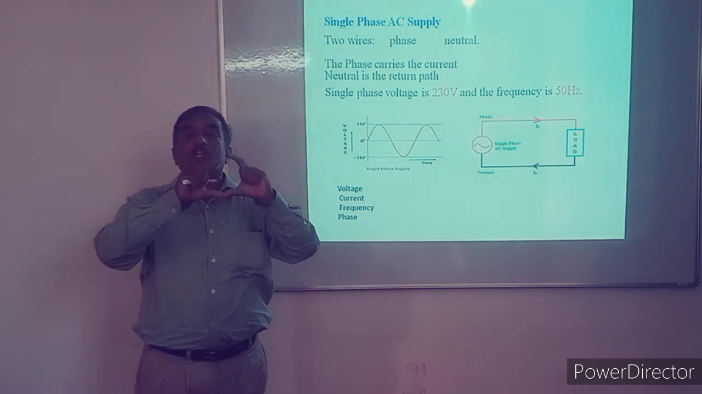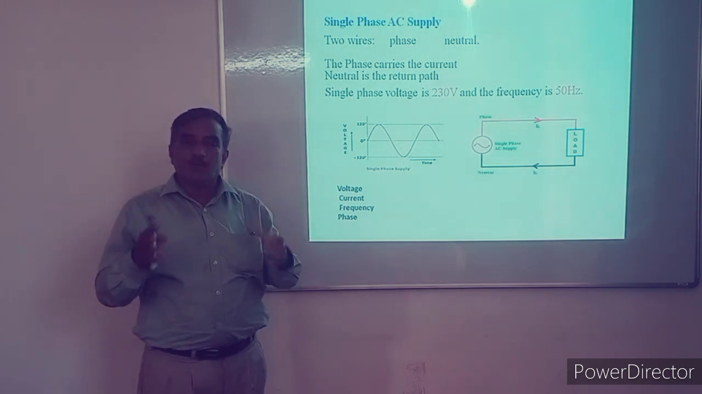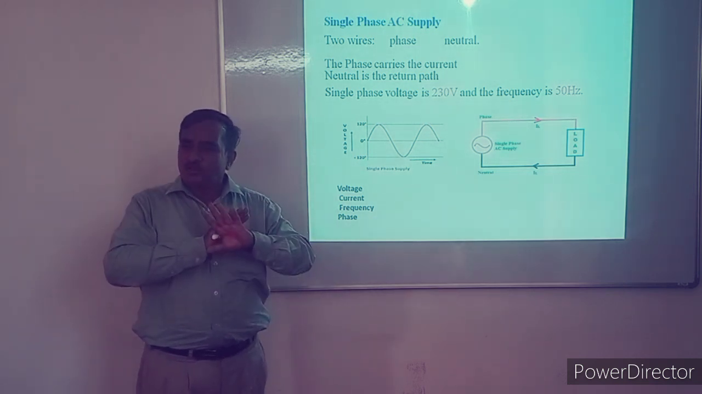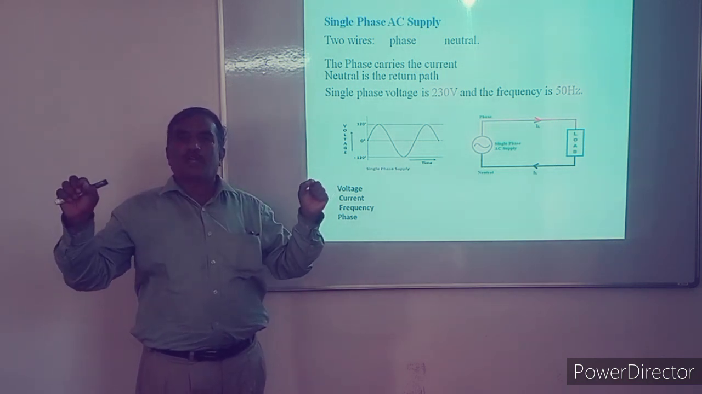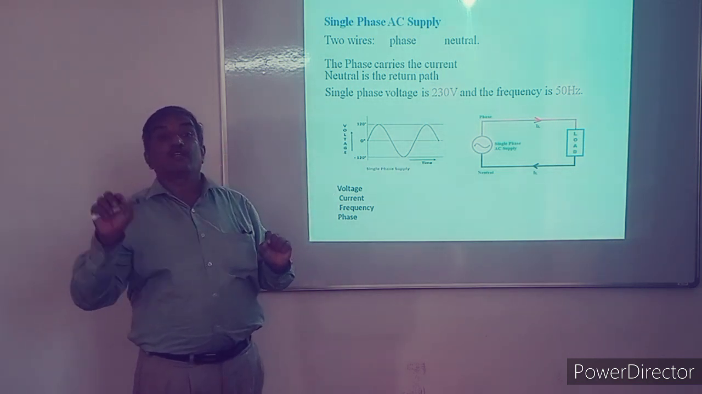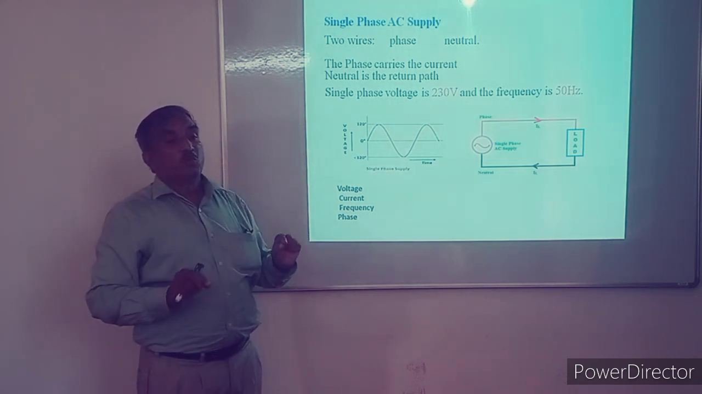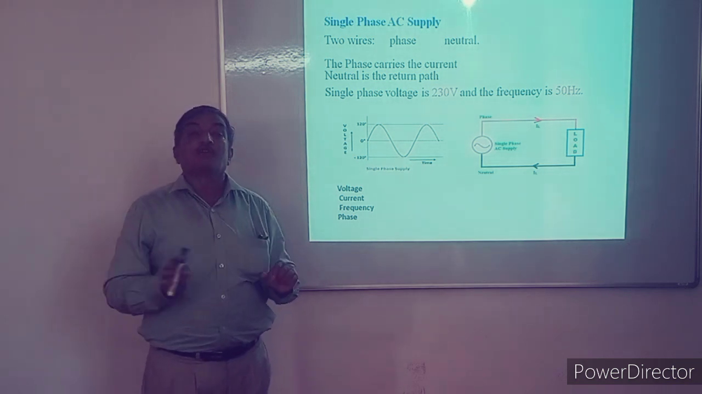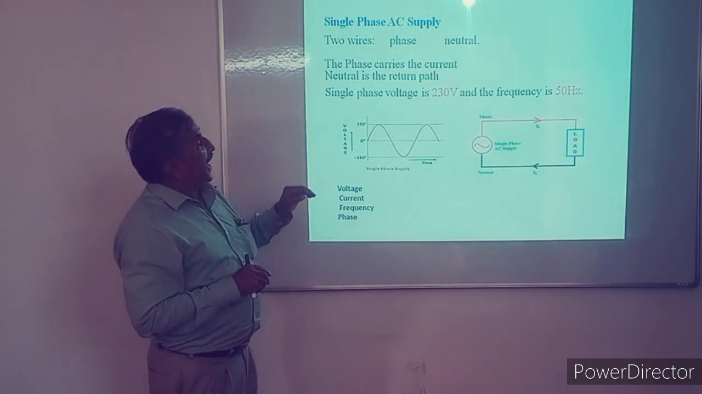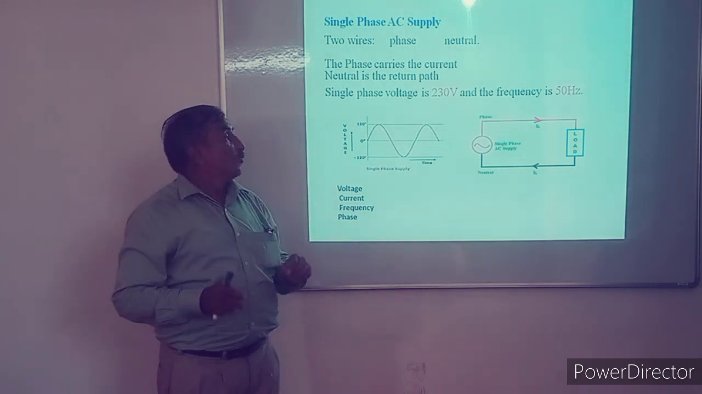Single phase consists of only two wires. One is the phase wire, another is the neutral. Neutral means, as its name suggests, it is totally neutral. There is no polarity. Neutral is simply a neutral wire. Only one phase wire is there. Phase carries the current, phase carries the electrical supply. So phase supplies the current and neutral is used for the return path in single phase AC. And in three phase AC, there are three independent phase wires we use.